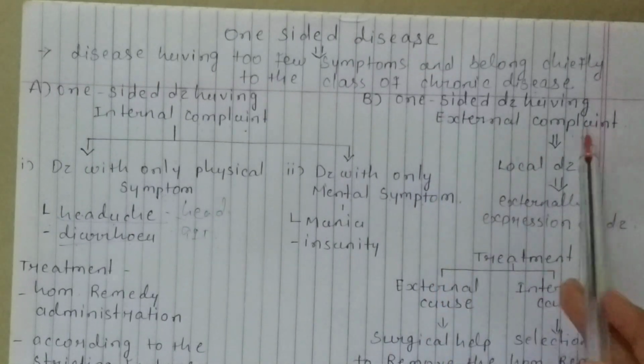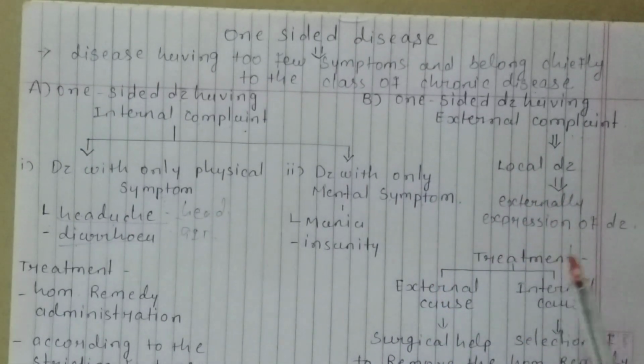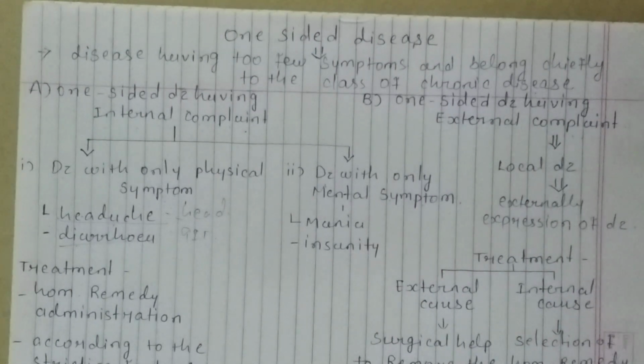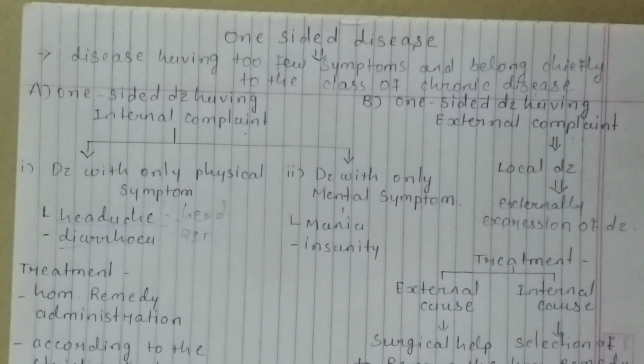And external complaint is local disease, and these local diseases are known as the external expression of disease. Okay, I hope this is easily understandable and very useful for practice, that is the treatment of physical disease and the treatment of local disease. Okay, so yeah,